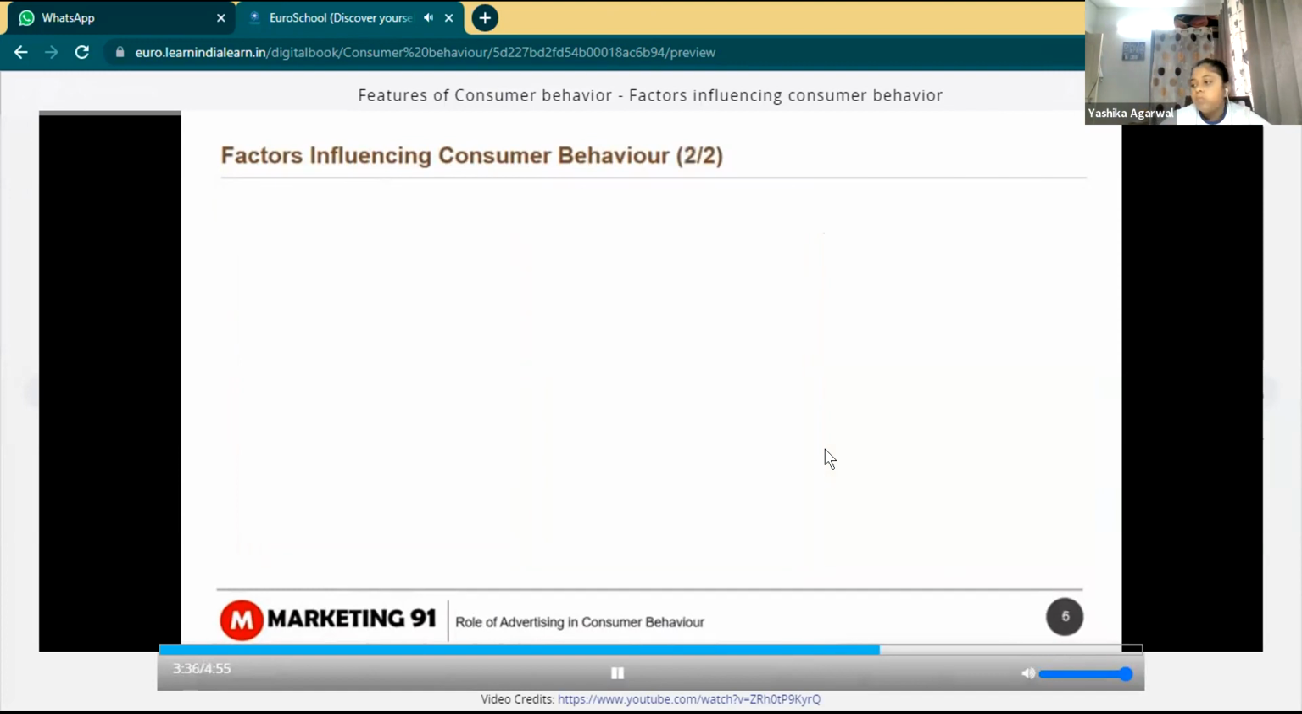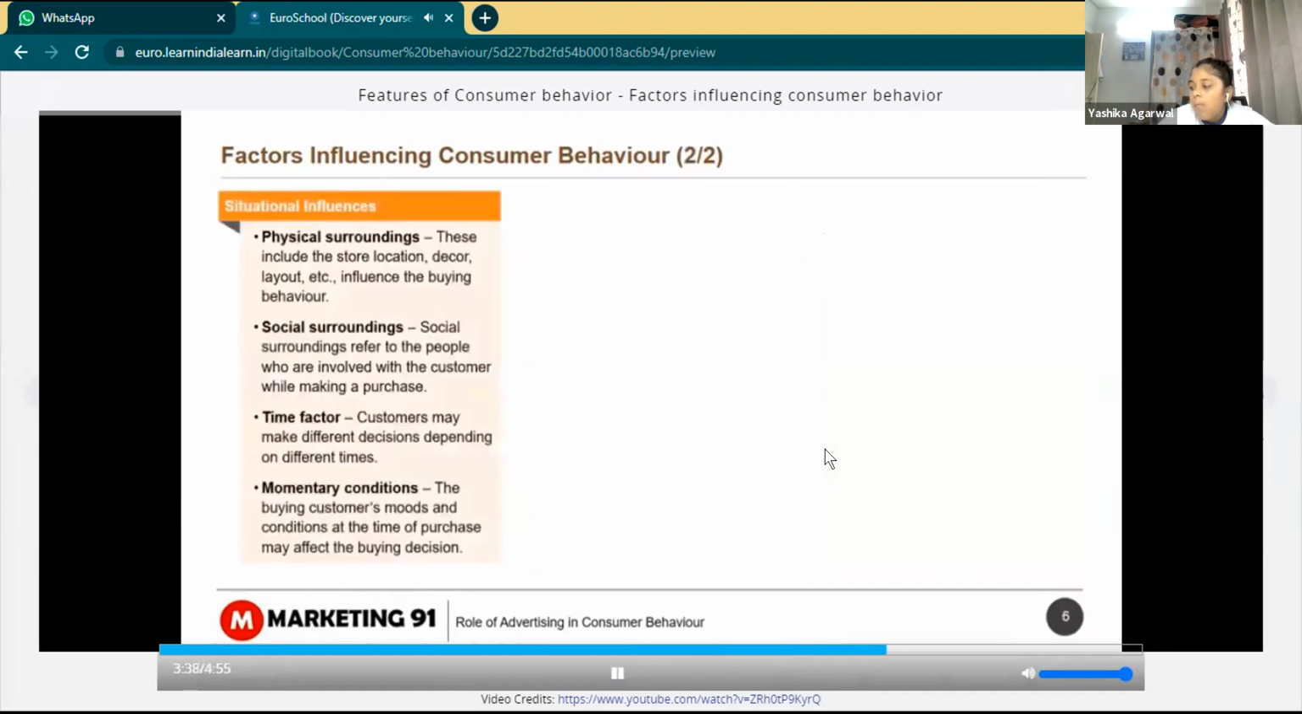The next factor is situational influences. Physical surroundings include the store location, decor, layout, etc., which influence the buying behavior. Social surroundings refer to the people who are involved with the customer while making a purchase. Time factor is important as customers may make different decisions depending on different times. And momentary conditions, that is, the buying customer's mood and condition at the time of purchase, affects his buying decision.